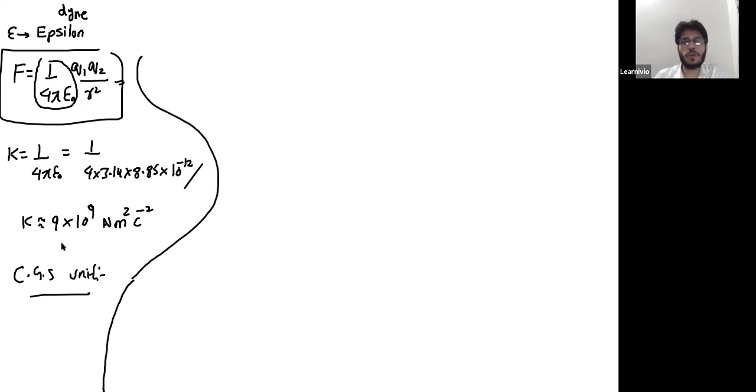So if you are calculating Coulomb's law in CGS unit, then the value of K comes out to be 1. In SI unit, the value of K is 1 over 4 pi epsilon naught. But if you are taking CGS unit, then this K will come out to be 1. So if I substitute K equal to 1, the expression of force is only Q1 Q2 by R square.